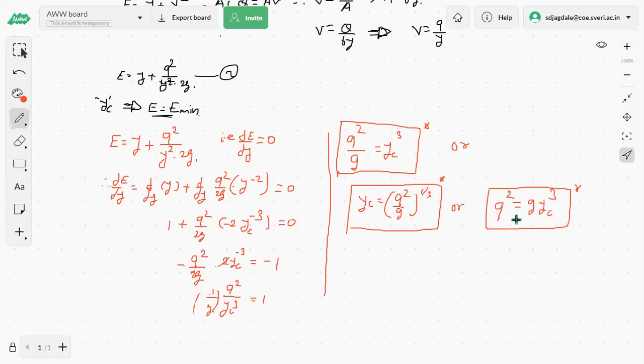Okay, now we'll go for another expression, that is for the maximum discharge. That is the condition for maximum discharge for a given value of a specific energy.